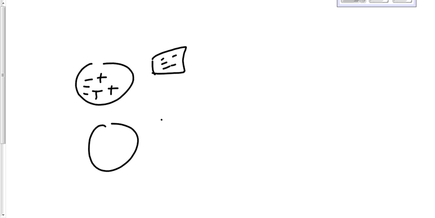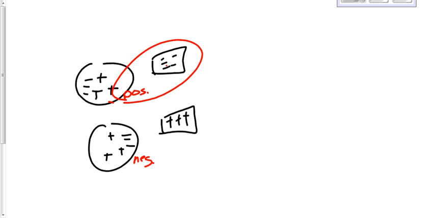This is my positive. The side that was closest to the charging object is always opposite. Look, negative and positive. Positive and negative.